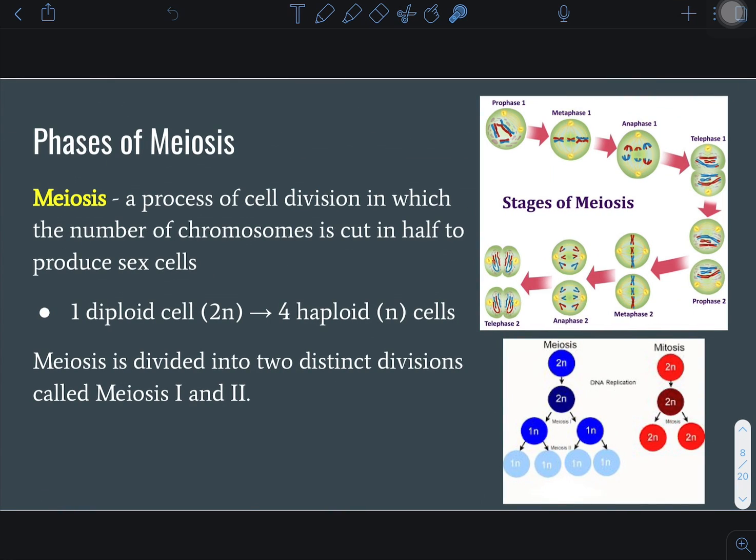So, phases of meiosis. You should know the phases of meiosis. Meiosis is the process of cell division in which we cut the number of chromosomes in half to produce sex cells. In meiosis, we start with 1 diploid cell and we end up making 4 haploid cells. 1 diploid cell, 46 chromosomes in humans, will create 4 sperm or egg cells with only 23, half the number of chromosomes. In meiosis, we have 2 separate divisions. We just call them meiosis 1 and meiosis 2.